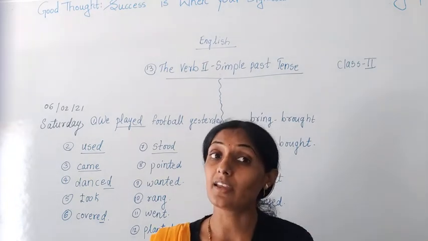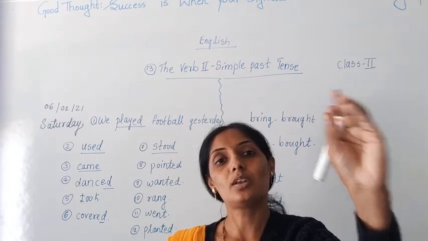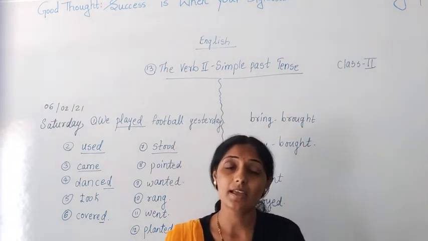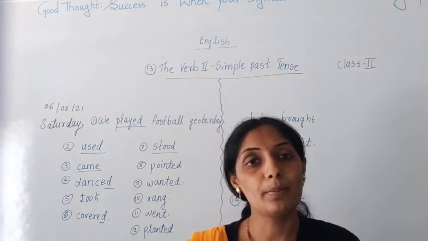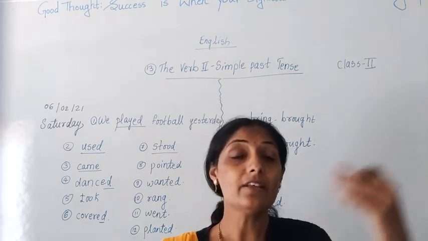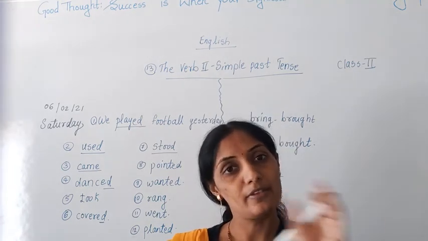For example, I play cricket, simple present tense. I played cricket, simple past tense. I will play cricket, that is what? Simple future tense. Understood? I sing a song, simple present tense. I sang a song, simple past tense. I will sing a song, simple future tense. Understood?